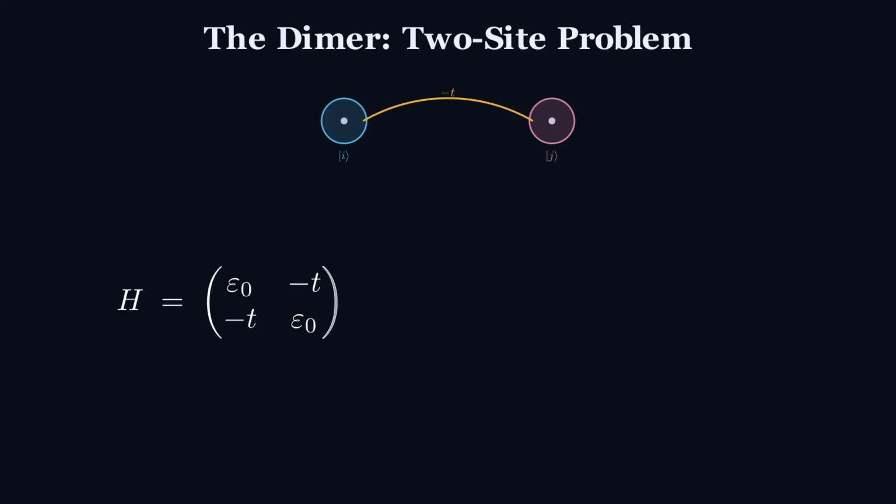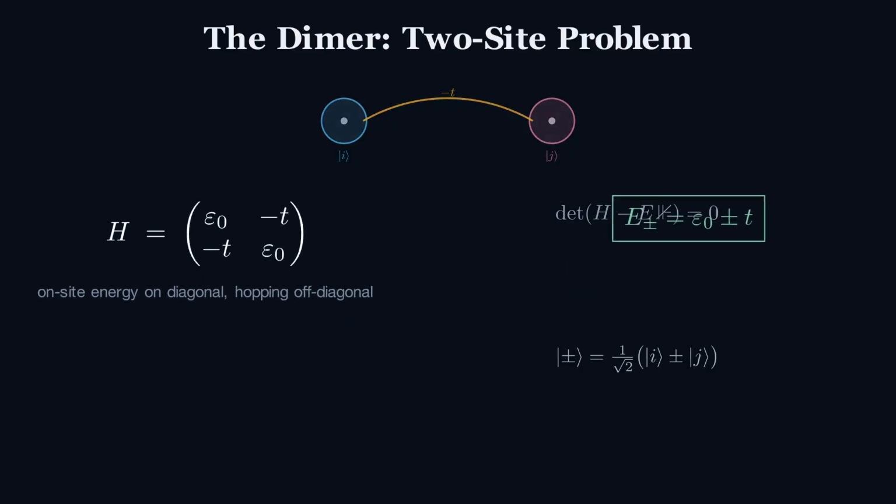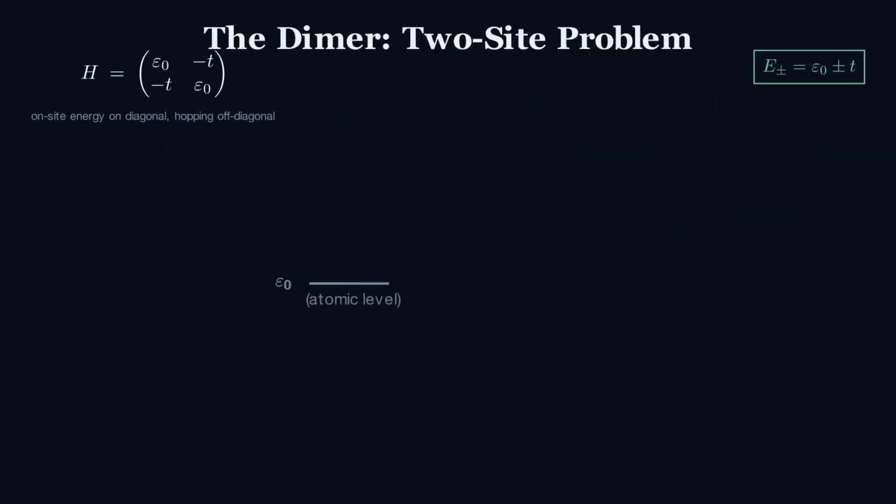In the two-site basis, the Hamiltonian is a 2 by 2 matrix with epsilon naught on the diagonal and -t off-diagonal. Solving the secular equation gives two eigenvalues, E± = ε0 ± t, with eigenvectors equal to the symmetric and antisymmetric combinations of the two orbitals, divided by root 2. The lower energy symmetric state is the bonding orbital, the higher energy antisymmetric state is the antibonding orbital. A single atomic level has split into two by an amount 2t. This level splitting, scaled to a macroscopic number of sites, is exactly what generates a finite width energy band.